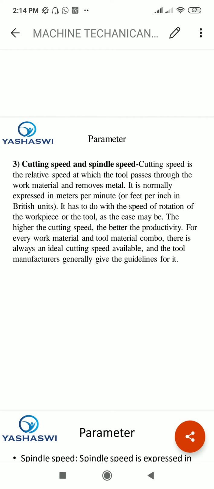I previously said that the power is calculated by using P equal to 2 pi NT upon 60 into 1000, in kilowatts. N is the speed of the spindle system. Cutting speed is the relative speed at which the tool passes through the work material and removes the material. Here is the speed, and how it is calculated when the spindle passes through the workpiece and cuts the material, which comes off in the form of small microchips. It is normally expressed in meters per minute, or in feet per minute in British units.